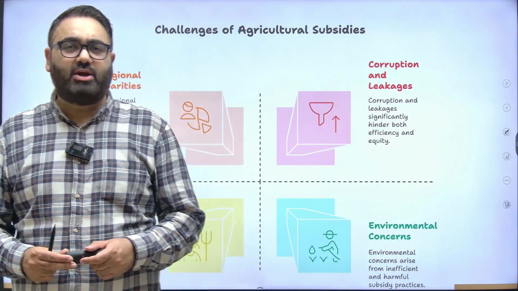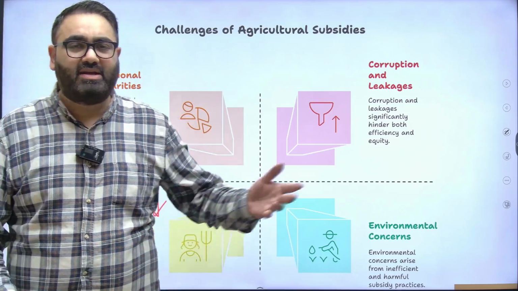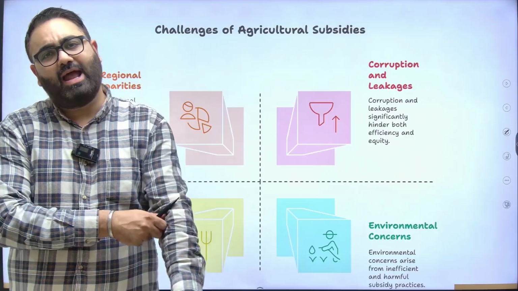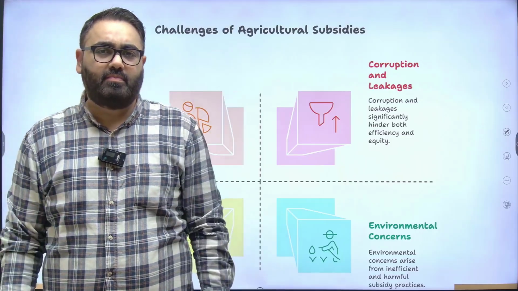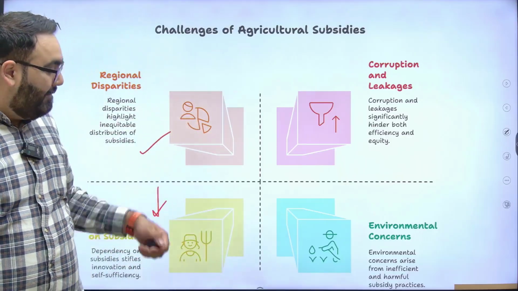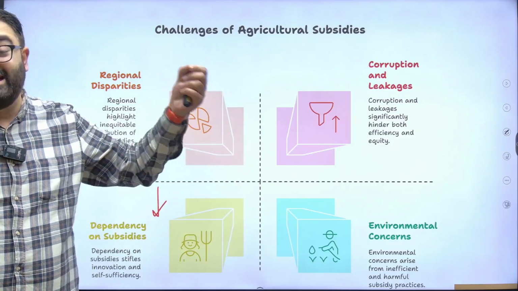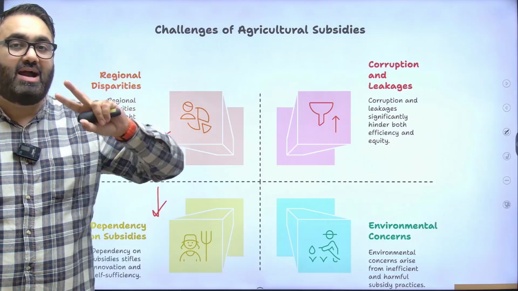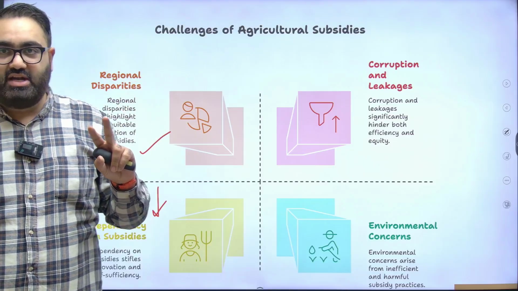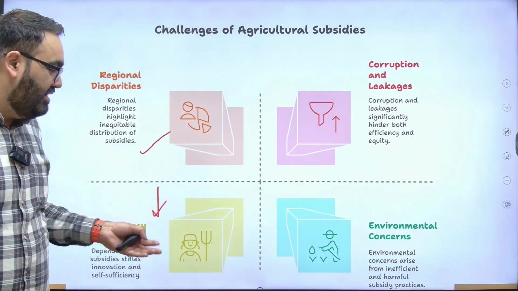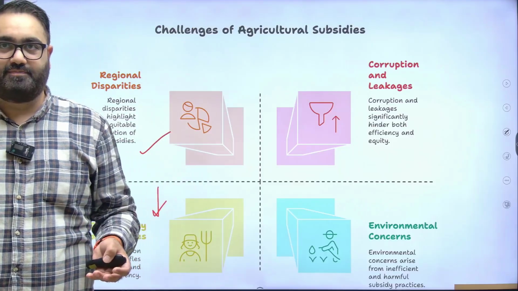When the farmer knows I don't need to go the extra mile and the government itself will give the subsidy, why would I go and work the extra mile? I'm happy doing the bare minimum. So when you make people dependent on subsidy, when you make it a habitual exercise, it becomes a problem because the government can't take it away, as it will not be taken well by the voters, by the farmers, and the government can't continue because it's a loss-making exercise.